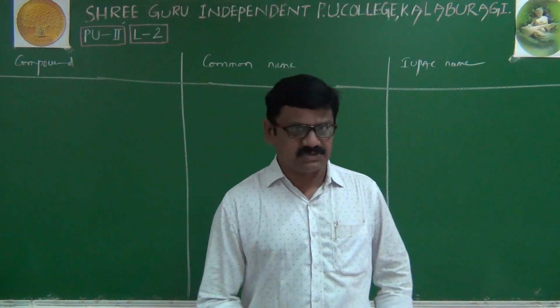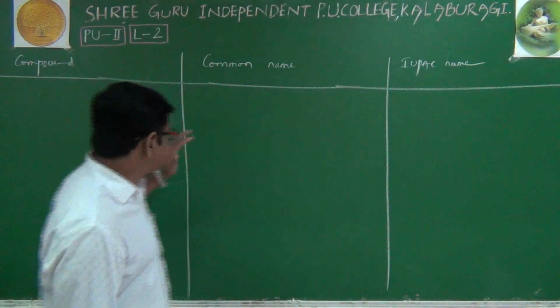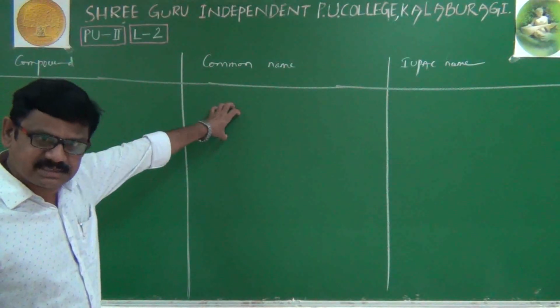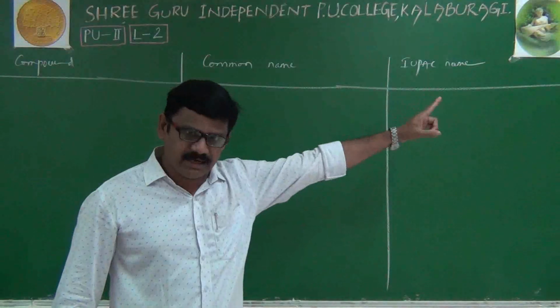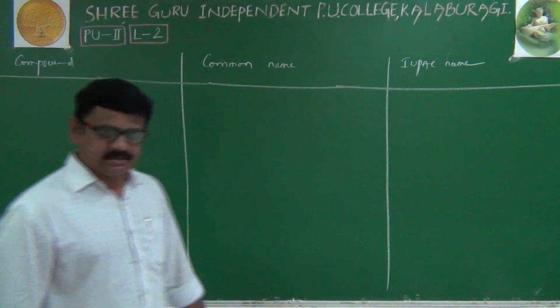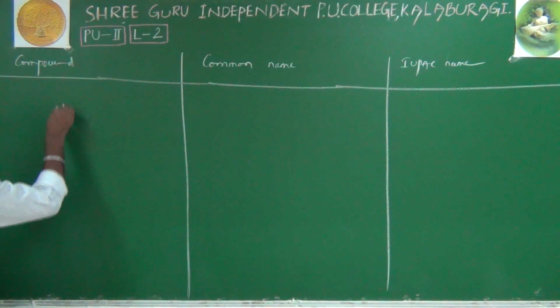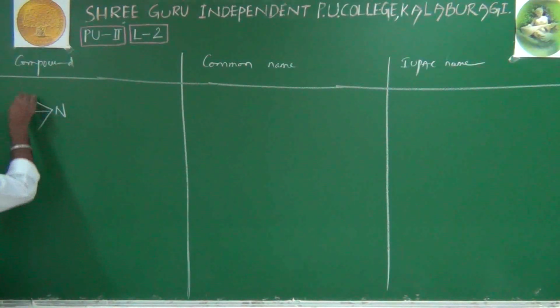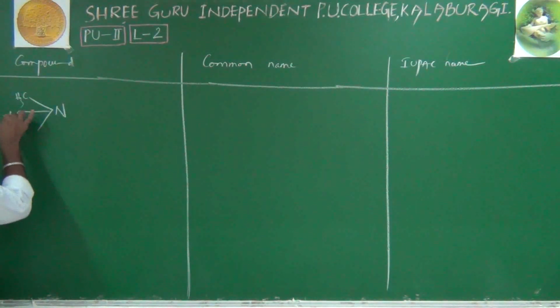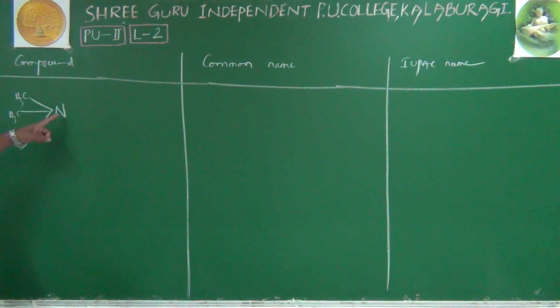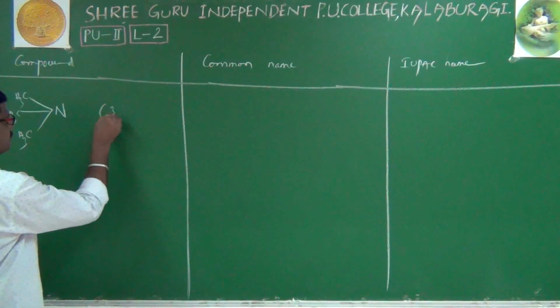For that purpose, as usual, we'll take 3 columns. In the first column, we'll take compound, in the second column, common name, nothing but a trivial name, and in the last column, IUPAC name. Alright, the simplest example of a tertiary amine is like this. Nitrogen is connected with 3 methyl groups. This is an example of a tertiary amine, because the nitrogen is connected with 3 alkyl groups, nothing but 3 carbon atoms. 100% it is a tertiary amine example.